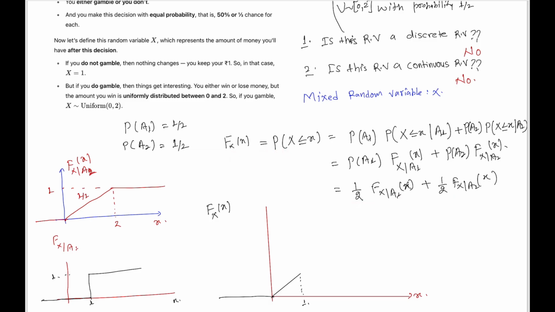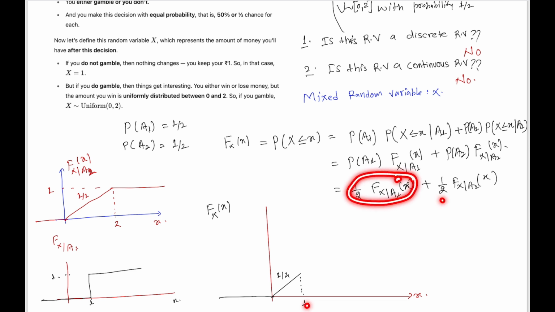The slope will not be half but 1/4, because we have this term 1 divided by 2 also.